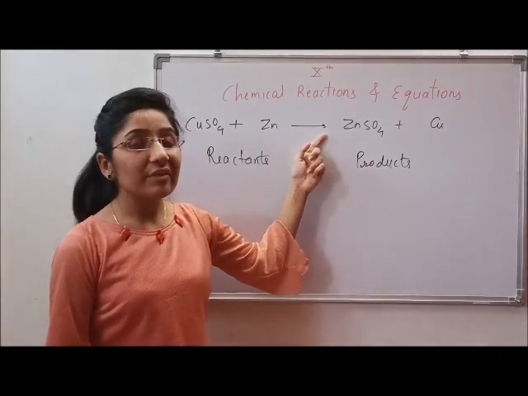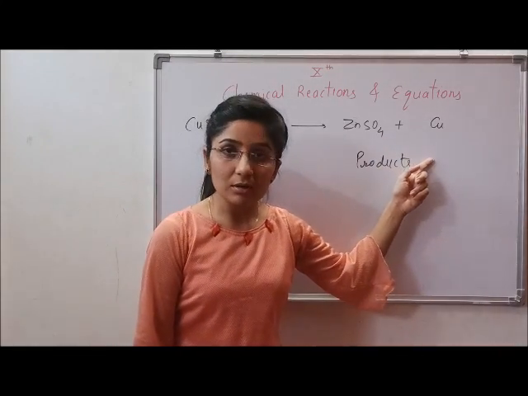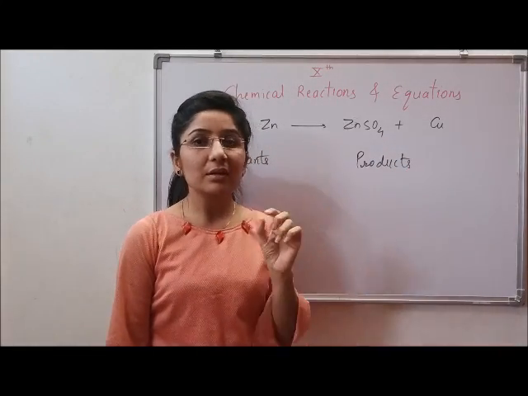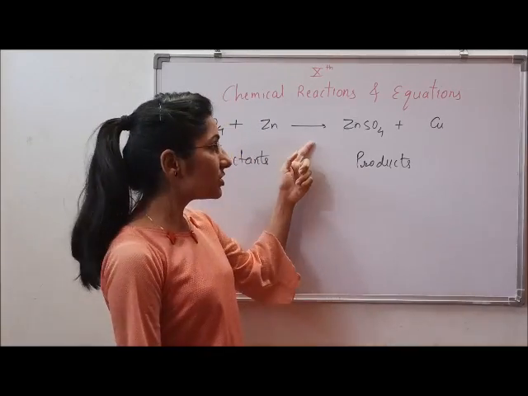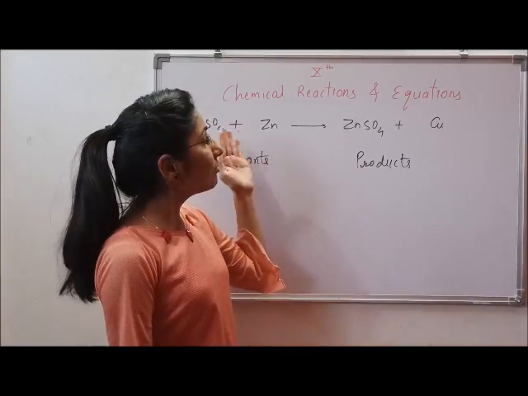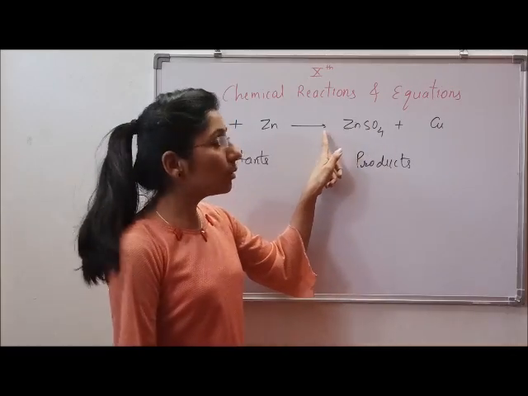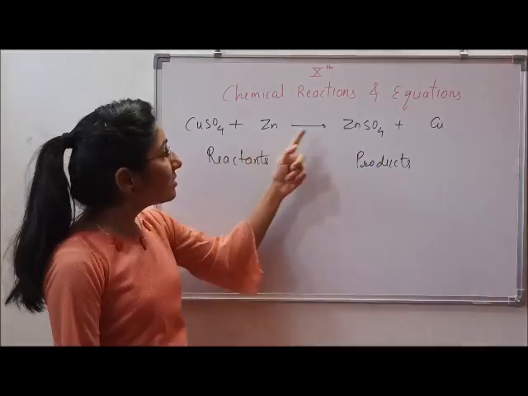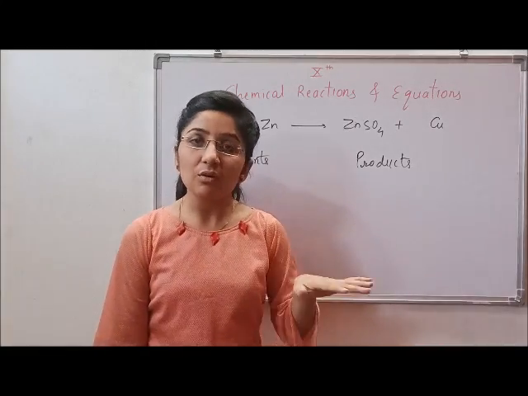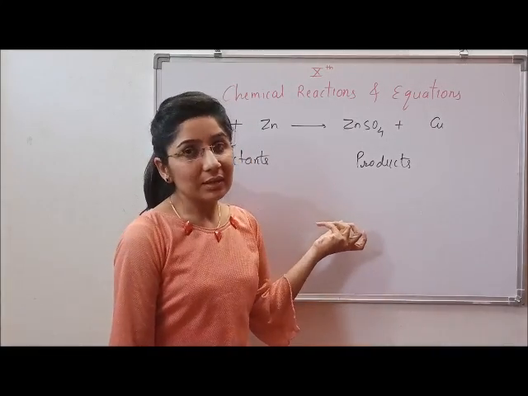The arrow always heads towards the product, because the arrow indicates the direction of the reaction. The reaction is taking place here from left to right, so the arrow is heading towards the right.